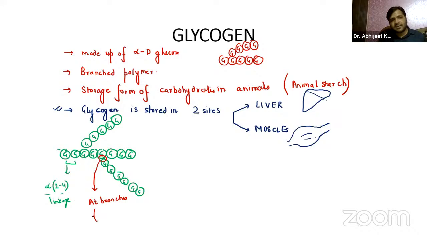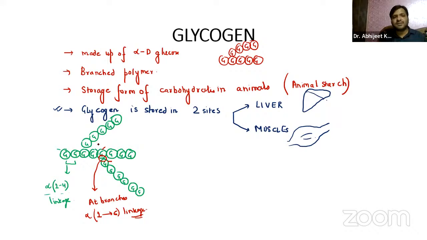Now, what is the linkage? They are joining with the first carbon atom of this glucose. The aldehyde group will be joining with the sixth carbon atom of the other glucose, which is at the branching point. So we have alpha 1 to 6 linkage. Very, very important. Alpha 1 to 6 linkage. Over here also, yes, we will have alpha 1 to 6 linkage.